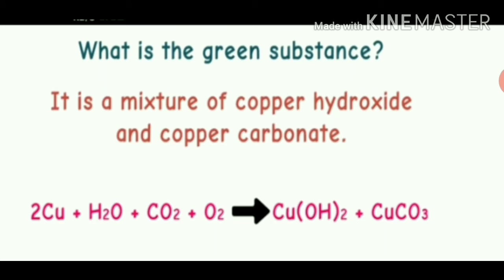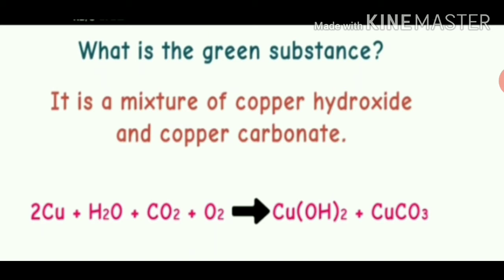The green coating is a mixture of copper hydroxide, that is Cu(OH)2, and copper carbonate, that is CuCO3, which is formed by the action of moist air on the copper object. So let's see the reaction. When copper reacts with water, carbon dioxide and oxygen present in moist air, it gives a mixture of copper hydroxide and copper carbonate, which is known as the green coating.